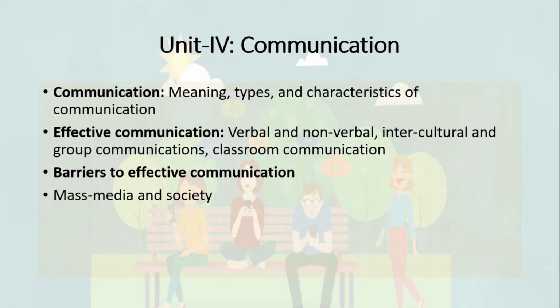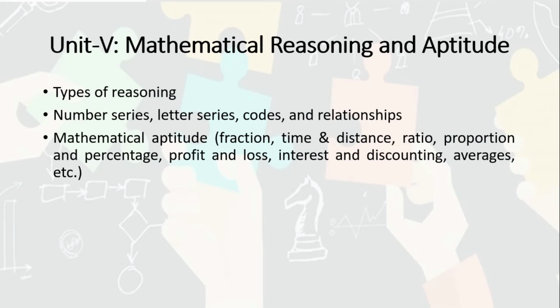The next, 4th unit, is about communication, effective communication. The most important thing is effective communication, and barriers to effective communication is the most important topic, where we can get more questions in UGC NET paper 1. The 5th one is mathematical reasoning and aptitude, where we see types of reasoning, number series, letter series, codes, relationships, and mathematical aptitude like distance, ratio, proportion, average. Everything comes under unit number 5.